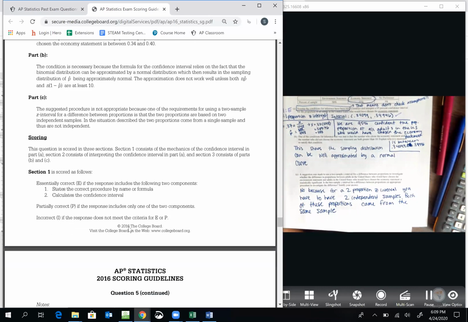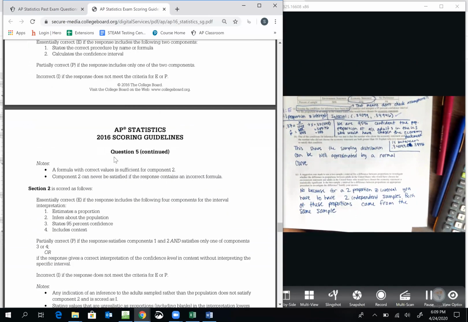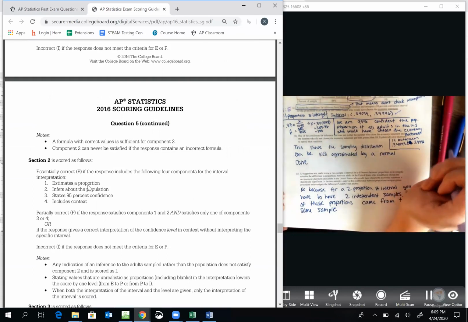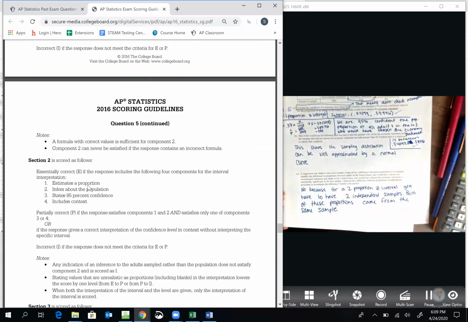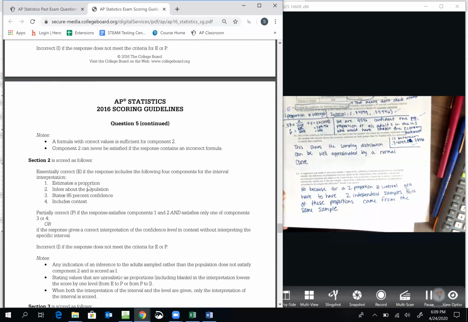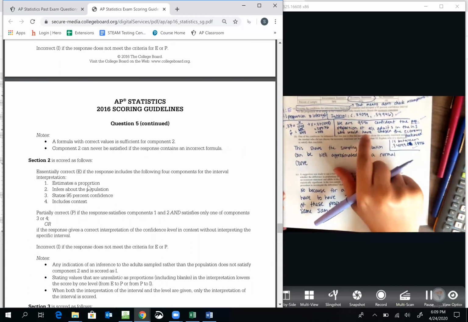Section 2 is interpreting the confidence interval. Essentially correct if we include the following 4 components. We estimate a proportion. Yeah. We infer about the population. So that could have been done again by saying population proportion, true proportion, or all.